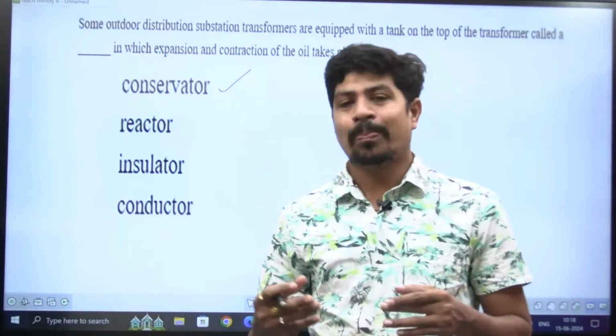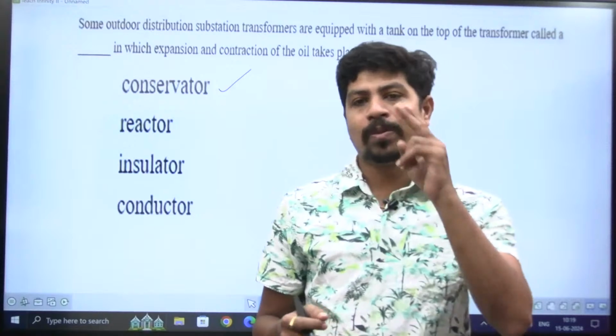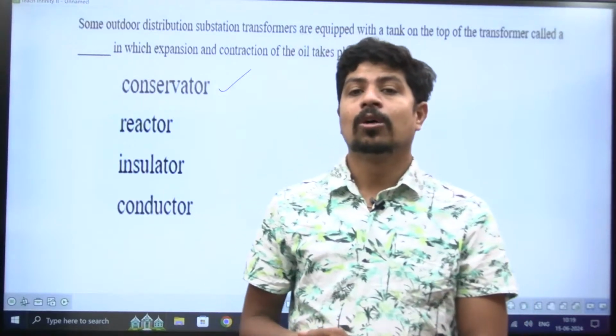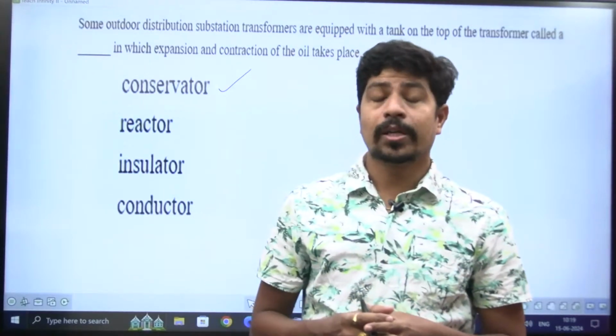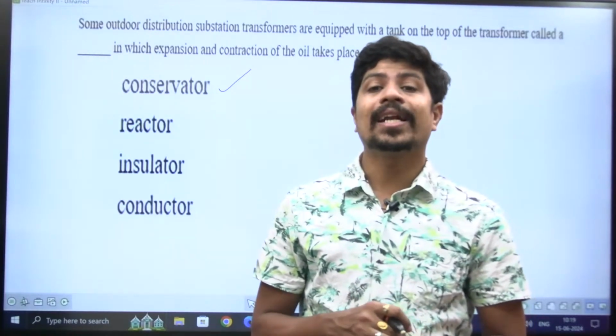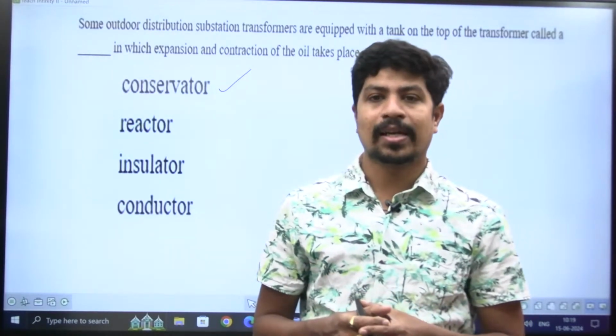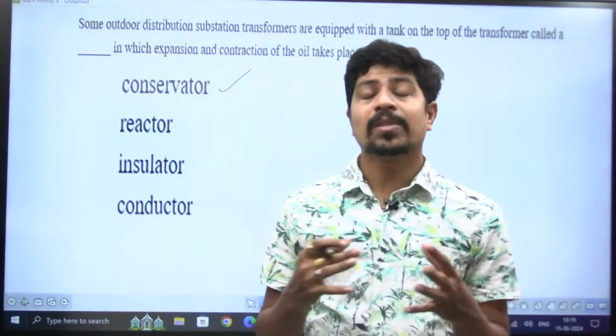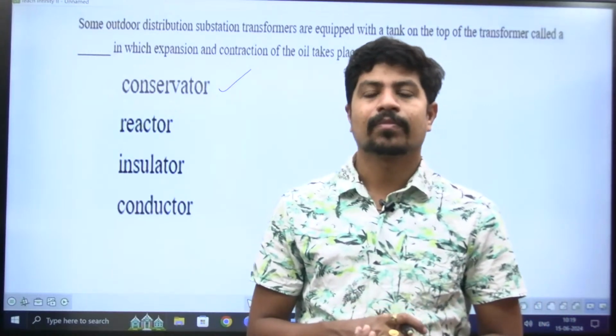And what is the purpose of the oil? Oil will serve two purposes. One is that it provides cooling. Another purpose is that it acts like an insulator. It must have good dielectric strength.